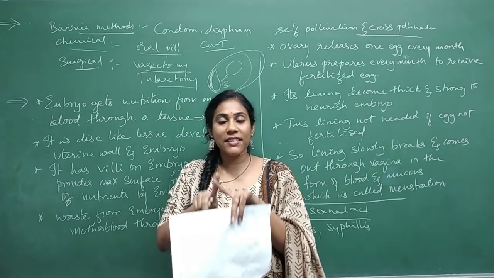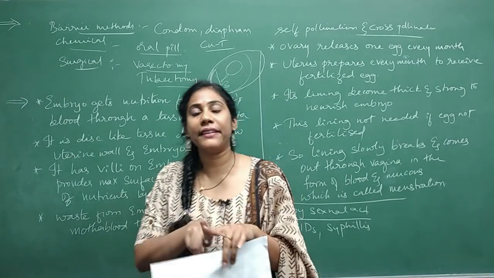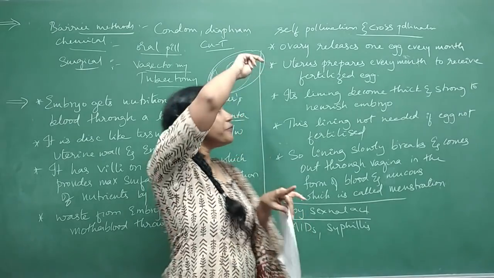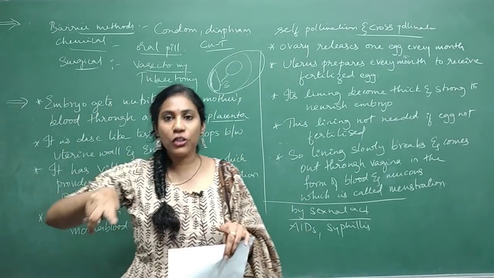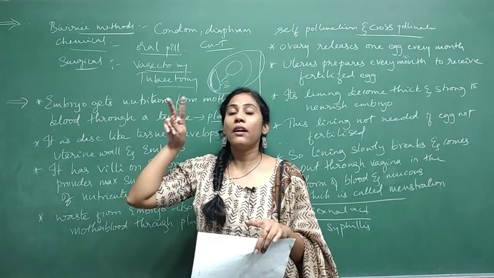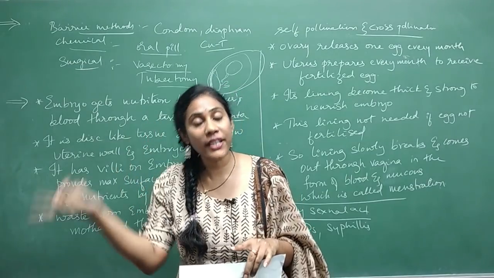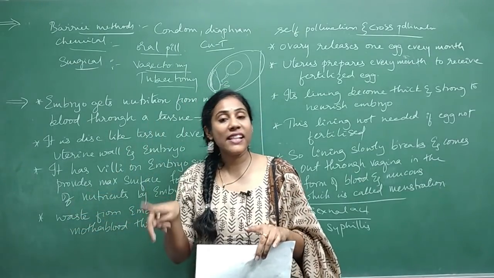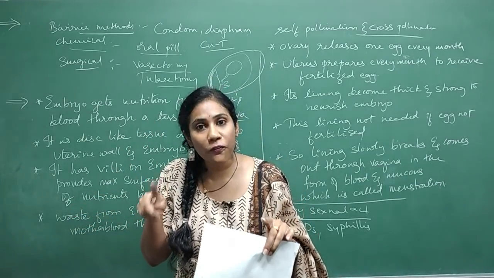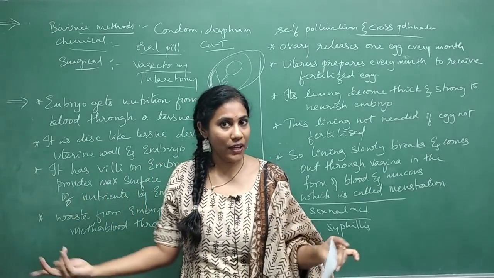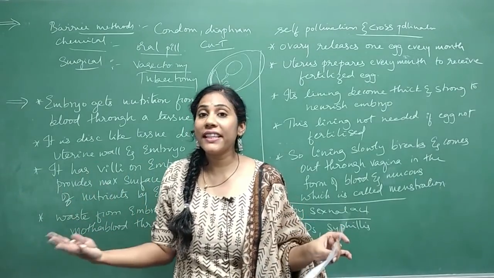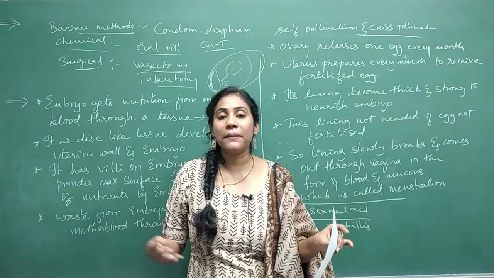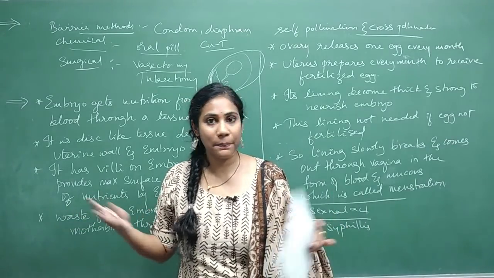There are 3 questions I am giving for you to write the answers: the difference between self-pollination and cross-pollination, the difference between pollination and fertilization, and the difference between unisexual flower and bisexual flower. Clear? So with this, I am completing the chapter How Do Organisms Reproduce.